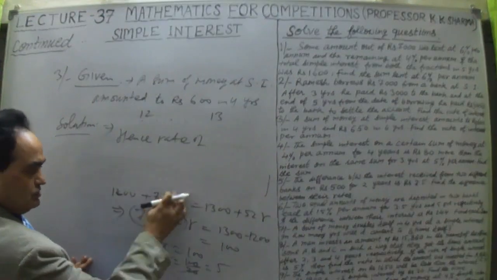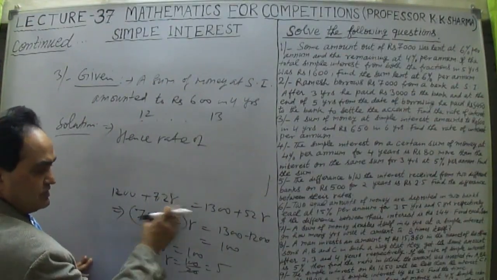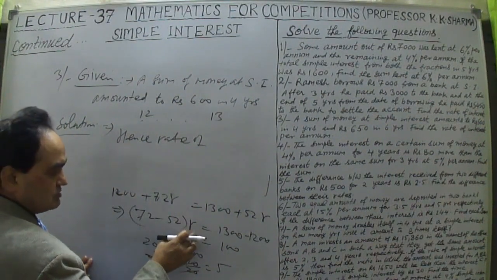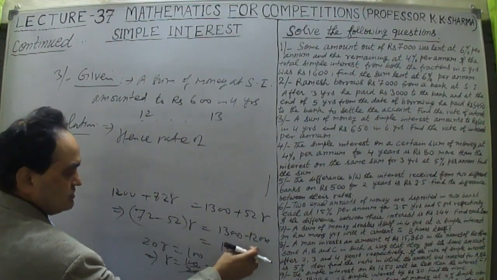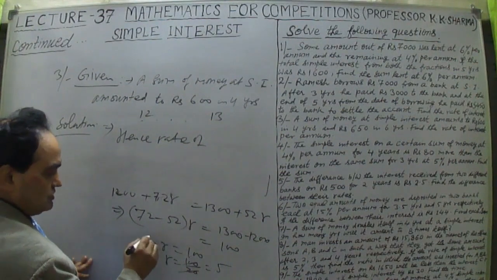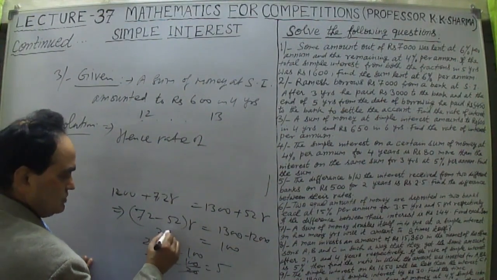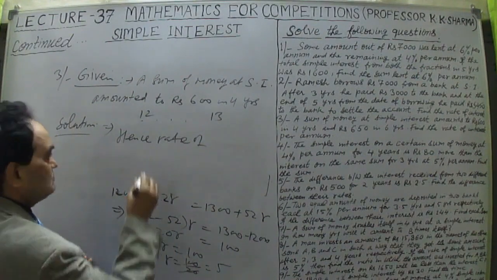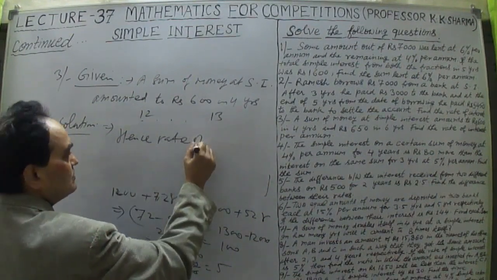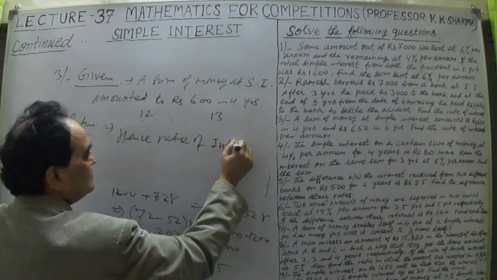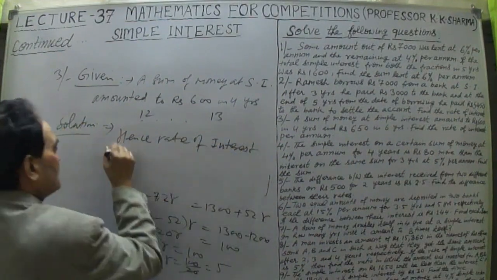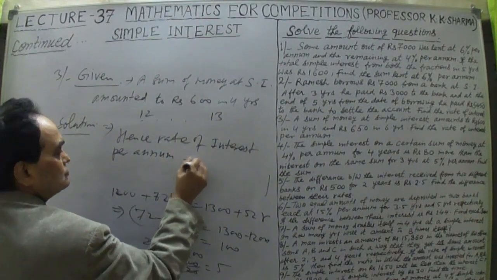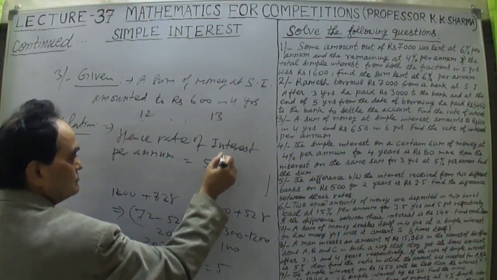Take R on one side. So if I take 52 to this side, it will be 72 minus 52 into R equal to 1300 minus 1200, which is 100. So 20R is equal to 100. This is 20R is equal to 100. Therefore R is equal to 100 upon 20, which is 5. Hence the rate of interest per annum is equal to 5%.